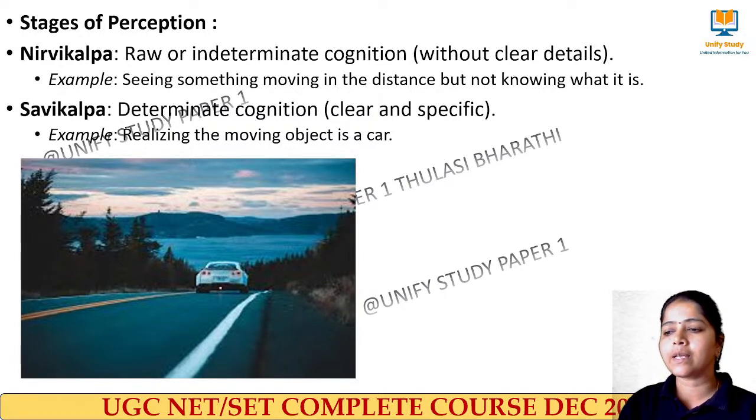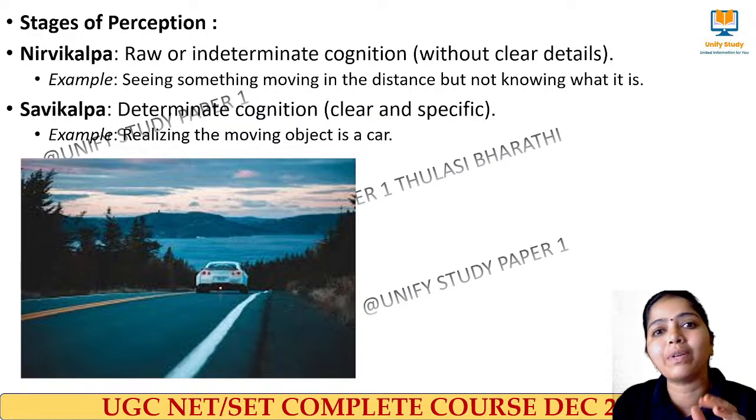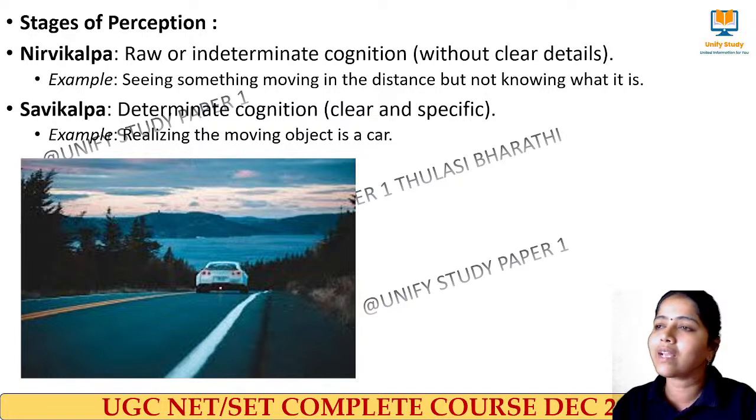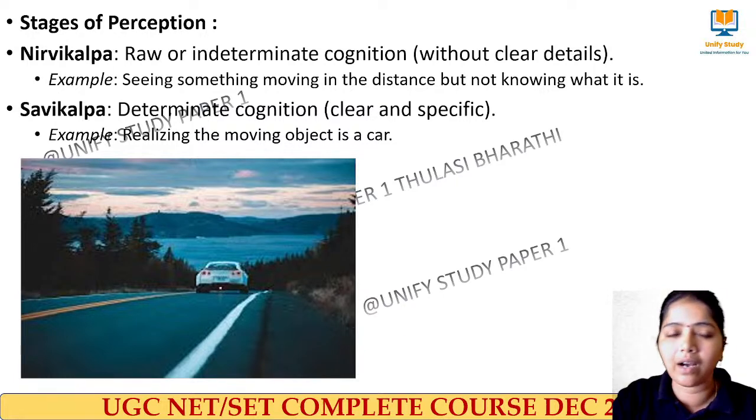Okay, right? So Savikalp means what? It is a determinate cognition where I will be very clear and specific about that particular thing, and then I will be saying something. So that we call Savikalp. These are the stages of perceiving knowledge: Nirvikalp and Savikalp. Clear? Yes.